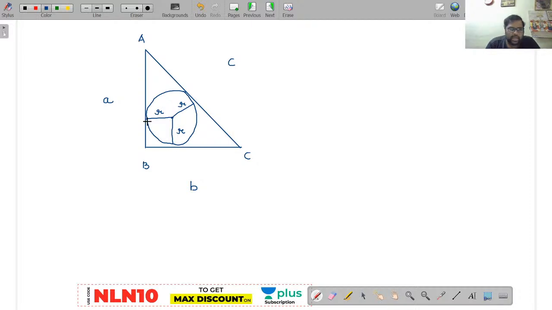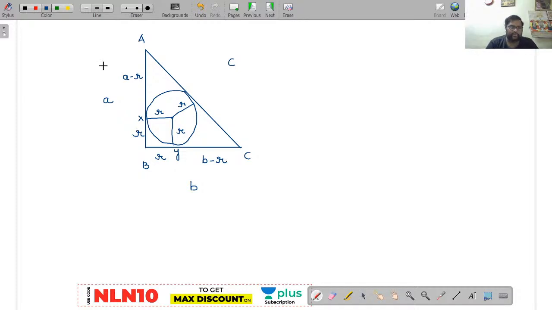Now observe here, I will take this point as X. From X to B, what will be the length? Which is exactly equal to the inradius r. Am I right or wrong? So I will take this point as Y. Now how much will be BY length? Exactly the inradius, right? Which will be r. Done. Now AX length will be how much? a minus r. Right? Now see here, YC length will be how much? b minus r. I think it is clear up to now.